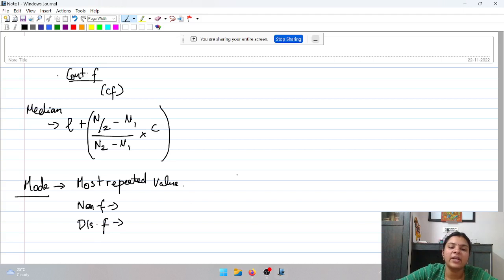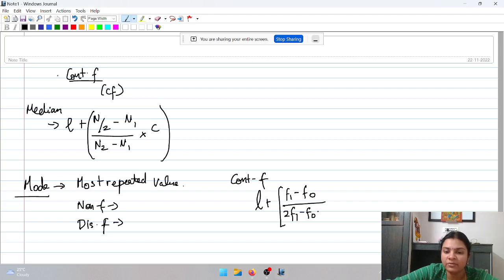Whereas when it comes to continuous frequency, again we have an aspect to be remembered. You cannot use it directly, you need to use the formula. What is the formula? Formula is L plus F1 minus F0 divided by 2F1 minus F0 minus F2 into C.